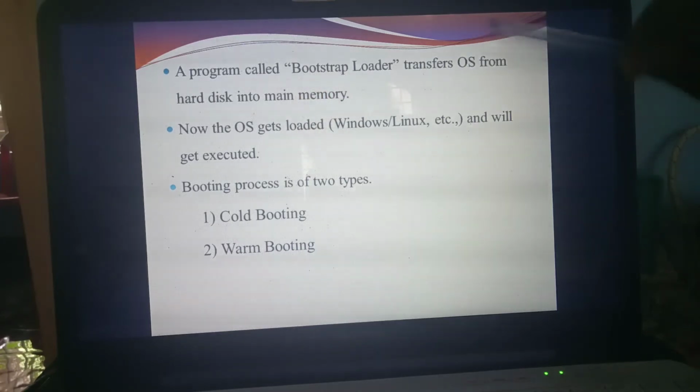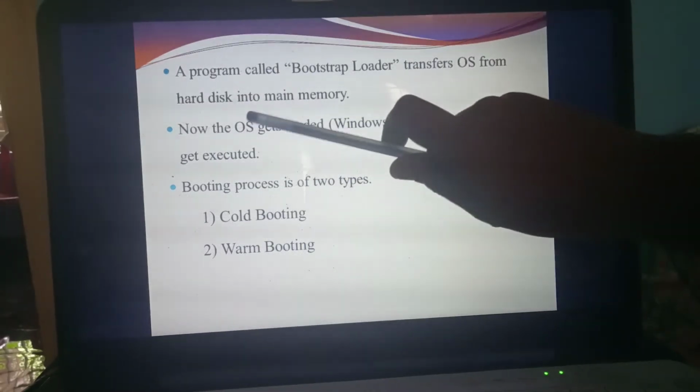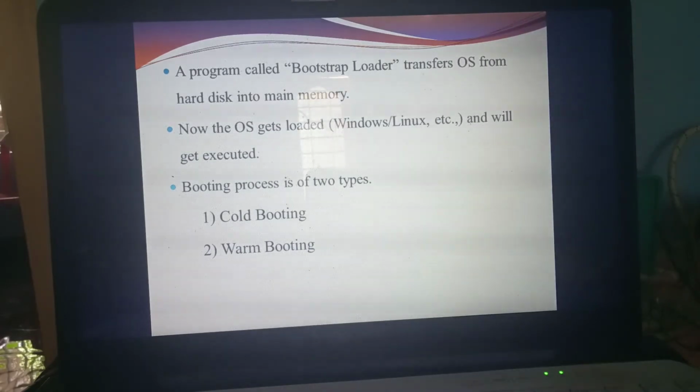It transfers the operating system's information from the hard disk into memory. After transferring this information, the operating system will get loaded. It may be any operating system: Windows XP, Windows 7, Windows 8, Windows 10, Linux, Ubuntu, and so on. Whatever operating system you are using, it will transfer the information. After that, the OS will get executed.